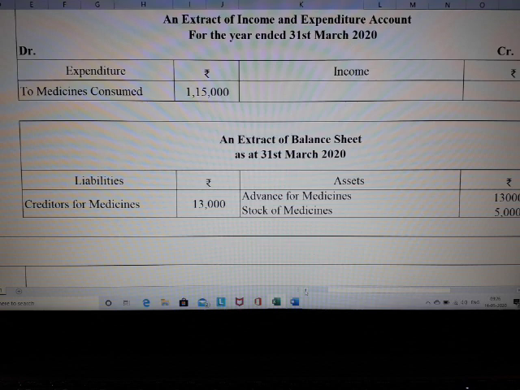Don't total it and don't try to balance them. If you do such a thing, it is a blunder which you are committing, and they will strike it out completely. You will not be rewarded any marks at all. So please be very careful when you are asked to prepare only a particular segment to be shown on receipts and payments, income and expenditure, or the balance sheet. Remember, you are preparing only the extract, you are not doing a complete problem. In such a case, you need not total both the sides. Able to understand, students? Right. Shall we move on to the next problem?